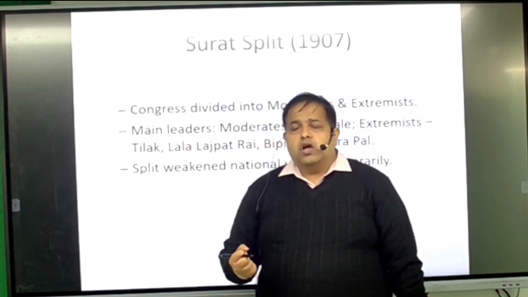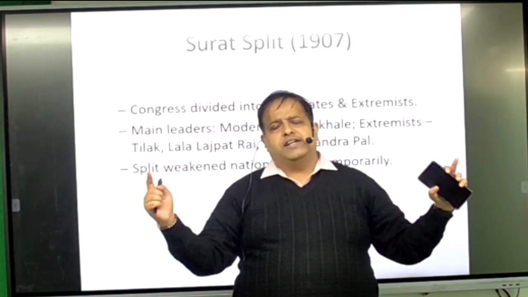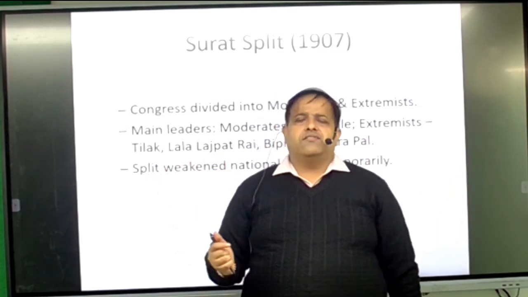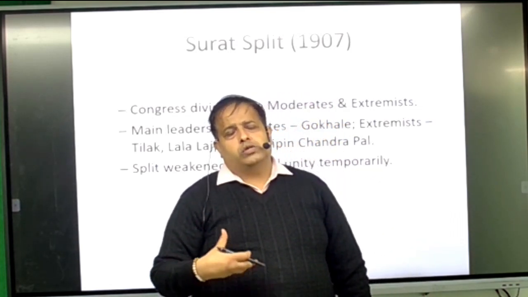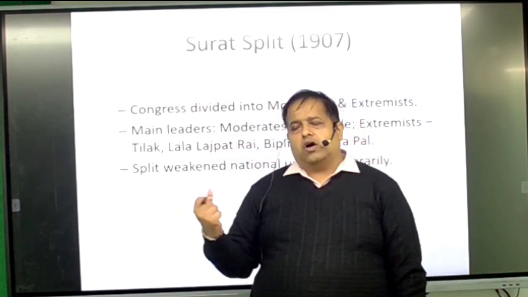In 1909, V.D. Savarkar wrote a book in which he called 1857 the first war of Indian independence. So he was the person who said 1857 was our national war. It was not a sepoy or any mutiny. It was a war of independence.